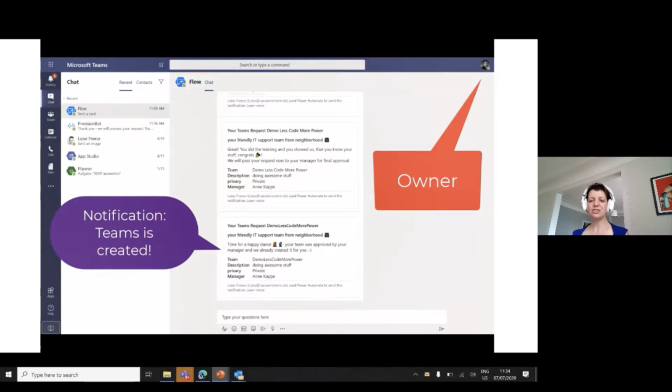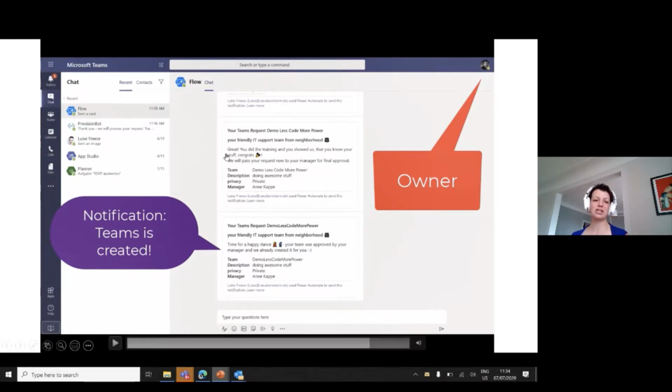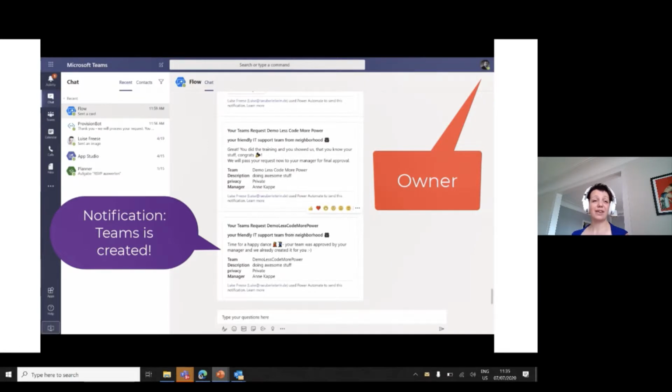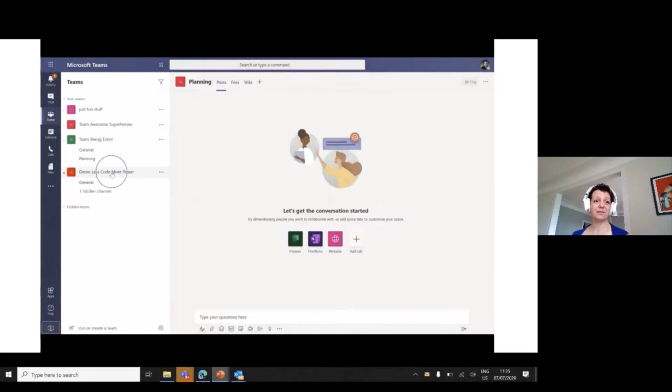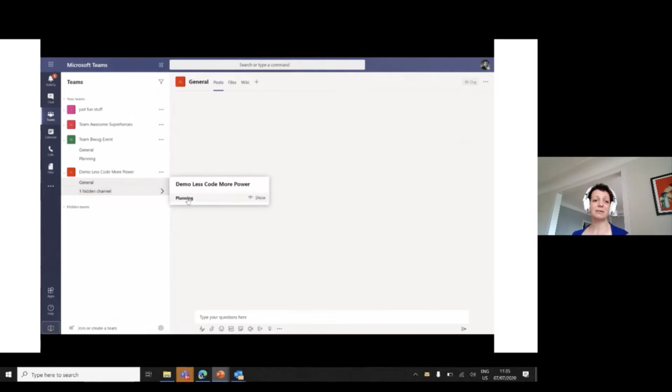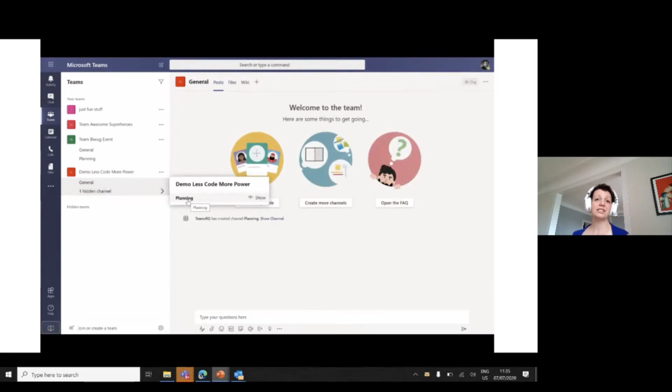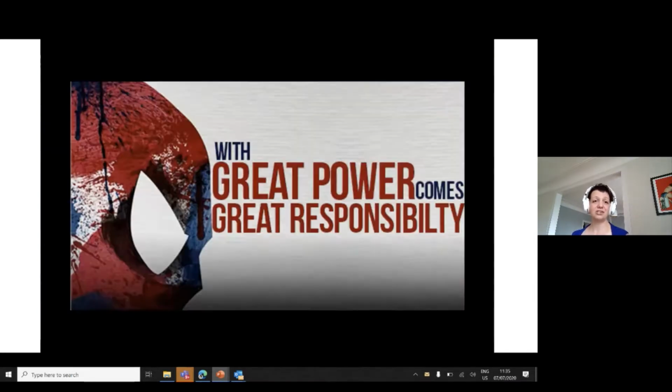Because the manager's approval and the creation of the team just take literally 2 or 3 seconds if we do this in Graph, we can just do this in one message, because otherwise we would send too many messages to our users. Okay, so now that we have that, we can see this is our team and the new channel is also there. So this is just gorgeous.